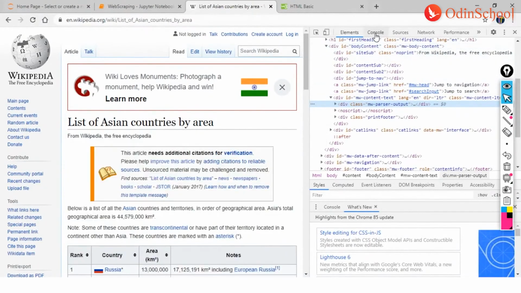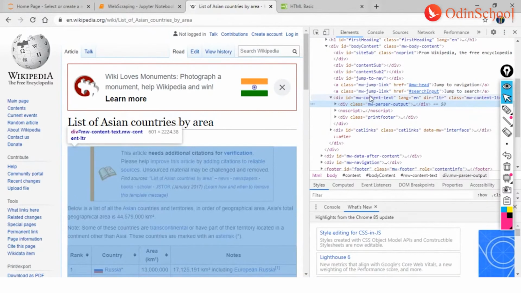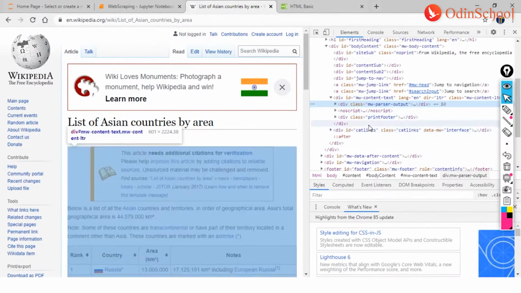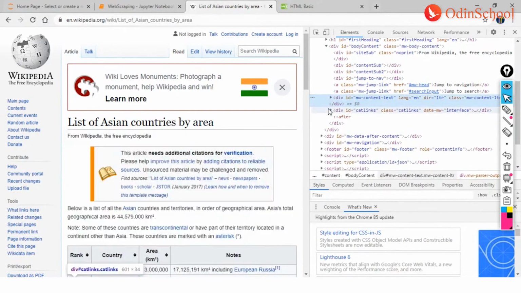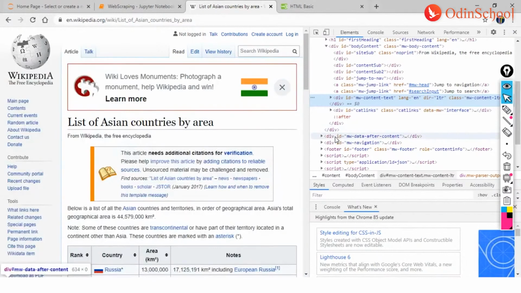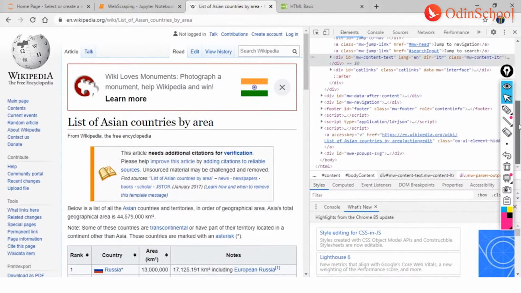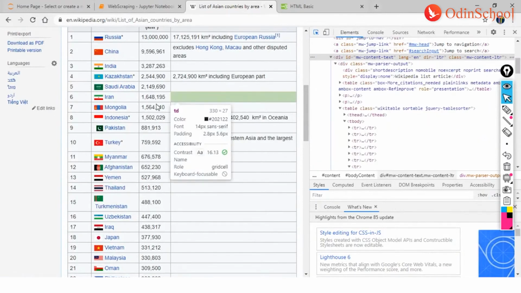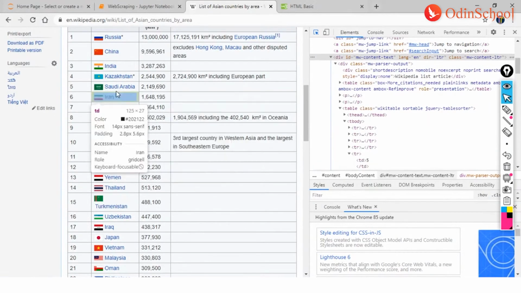Right, guys? So, now let me take you to the next part. And in your inspect, you can directly just hover through. See, so this is that content text box. It has parser output, it has non-script areas, it has printer footer. So that is how that part of the screen is divided. Then this part is the closure of the whole page, and from here we have the next part of information.